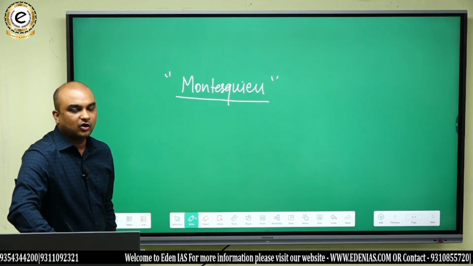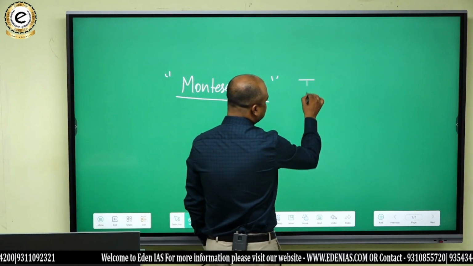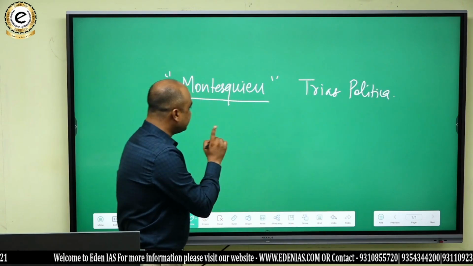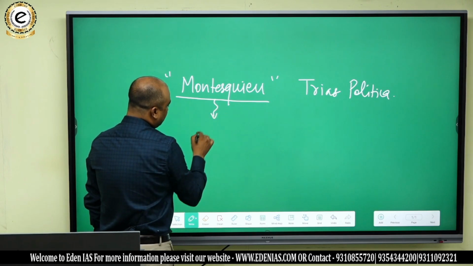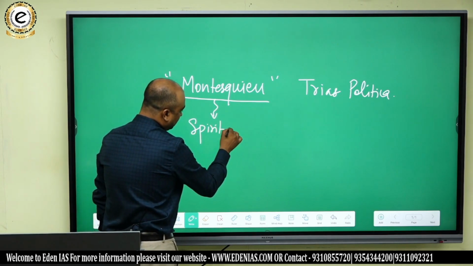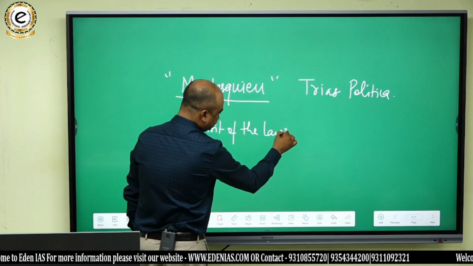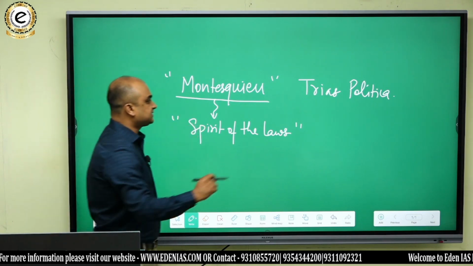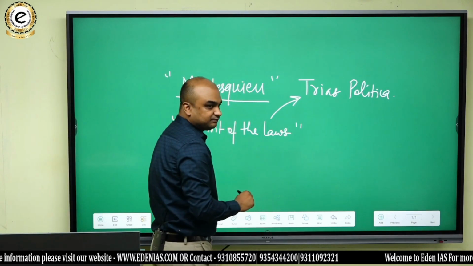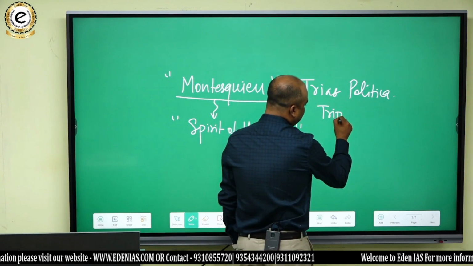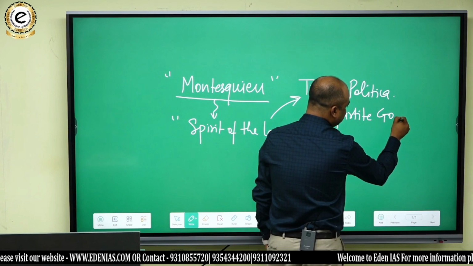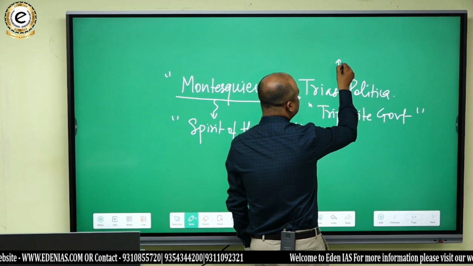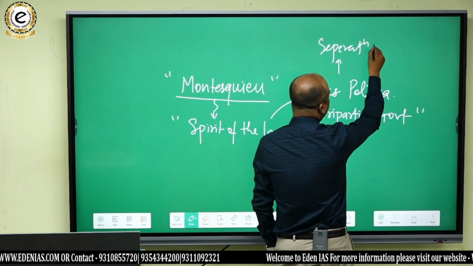Do you understand that? So what is Montesquieu's tripartite government model, also known as trias politica? You see, Montesquieu actually wrote a book. The book's name is Spirit of the Laws. And this is that book. In this book, he defines the concept called trias politica, also known as tripartite government. It means government will have how many wings? Three wings. Do you understand that? This is also known as separation of powers.